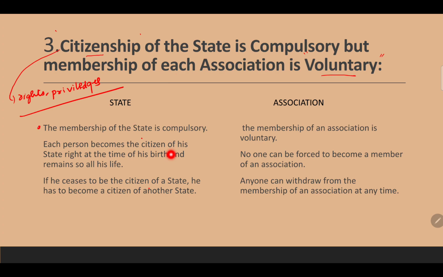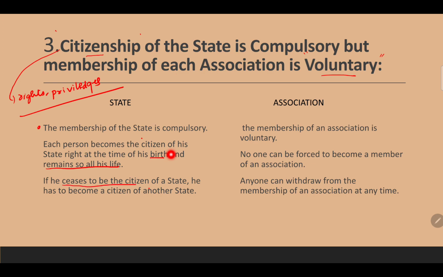The membership of the state is compulsory. Each person becomes a citizen of his state right at the time of birth, and also remains so all his life. Whenever a person is born, he or she is deemed to have been given citizenship. So it lasts from birth to death.